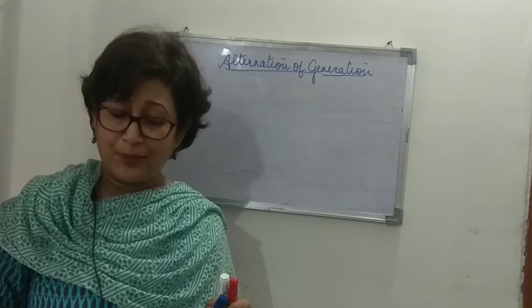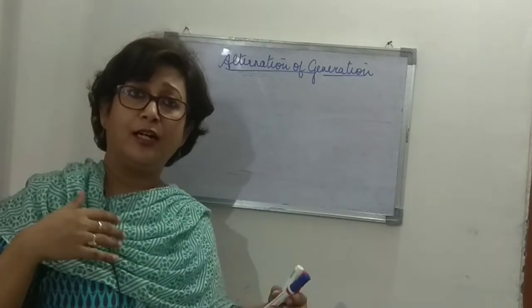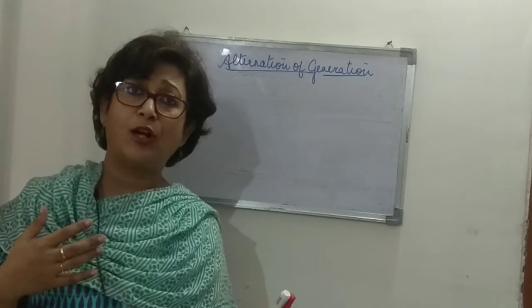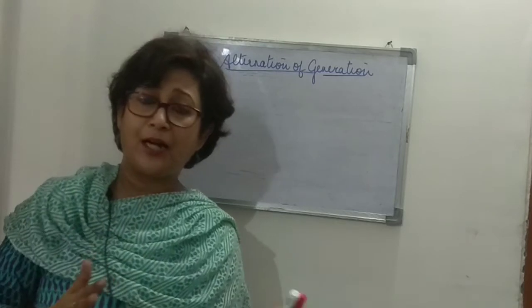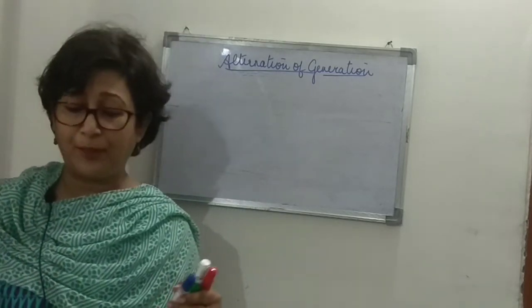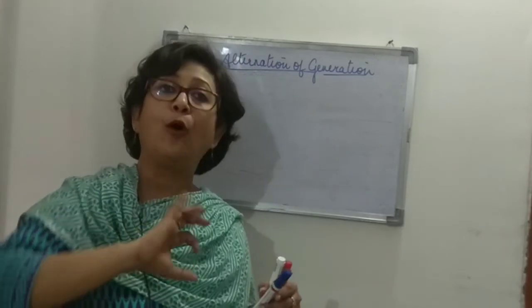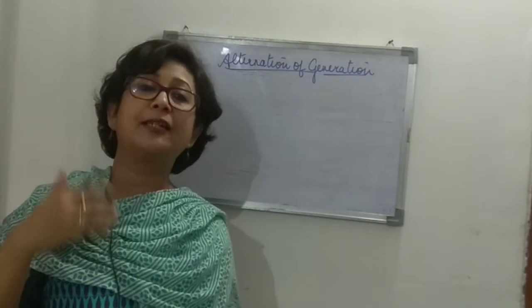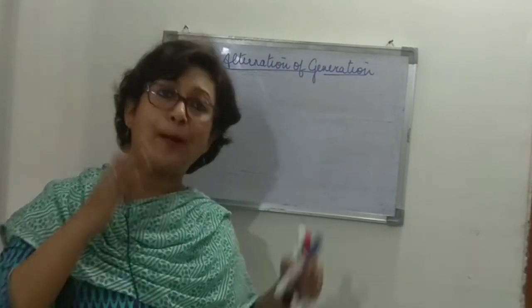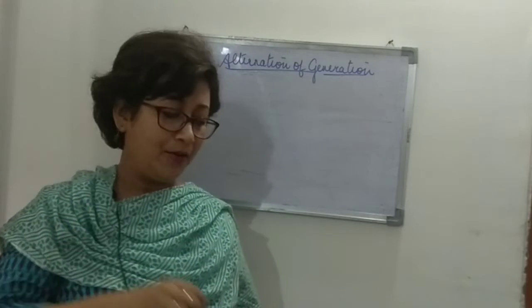So what happens is there are two phases of the life cycle, where one phase is called the sporophytic plant body, and the other part is known as the gametophytic plant body. Right? A sporophyte is a diploid plant where two sets of chromosomes are present, and a gametophyte is haploid in nature where only one set of chromosome is present. Right?